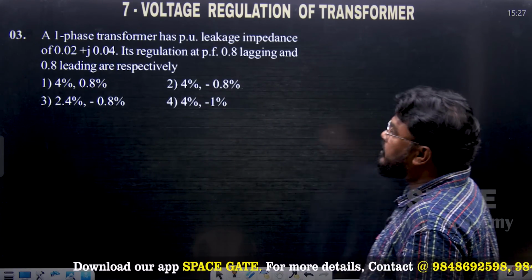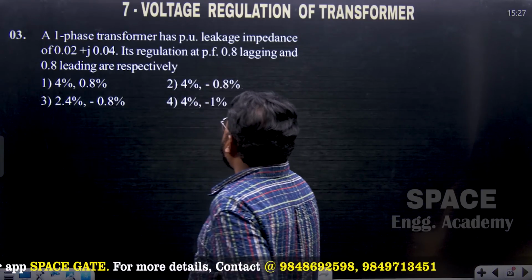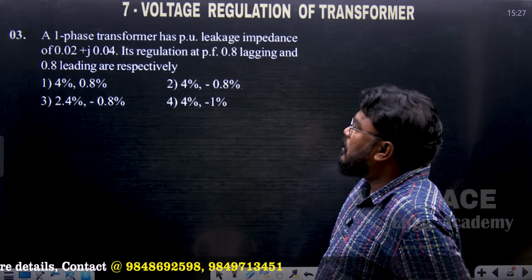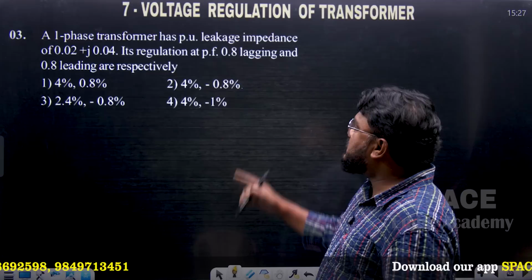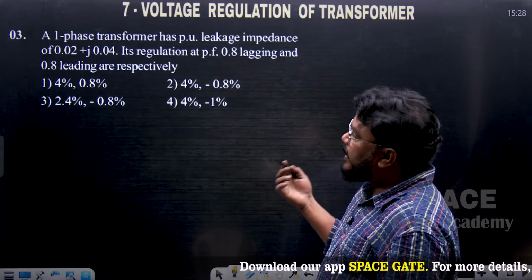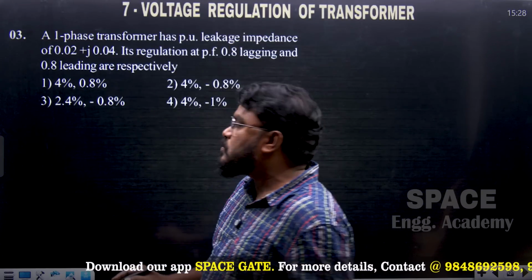And the next possibility of the question: a 3-phase transformer has per unit impedance of 0.02 plus j0.04. Its voltage regulation at a power factor of 0.8 lagging and 0.8 leading respectively are the options for this question.